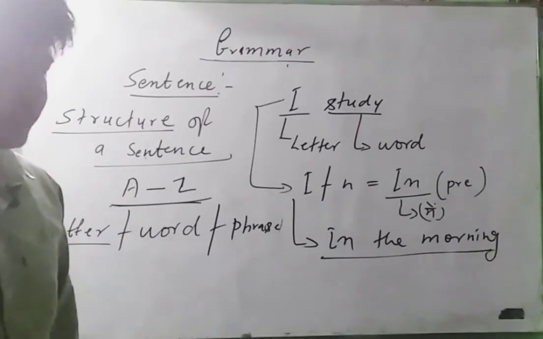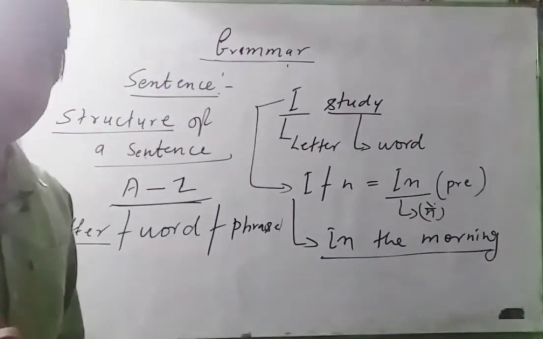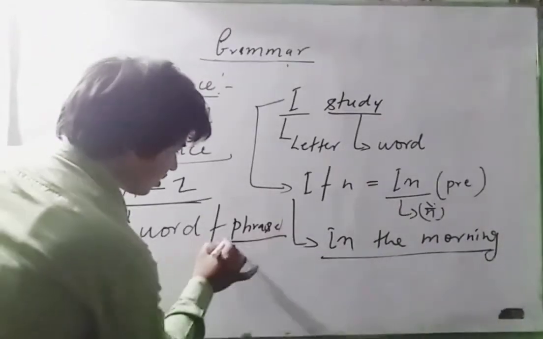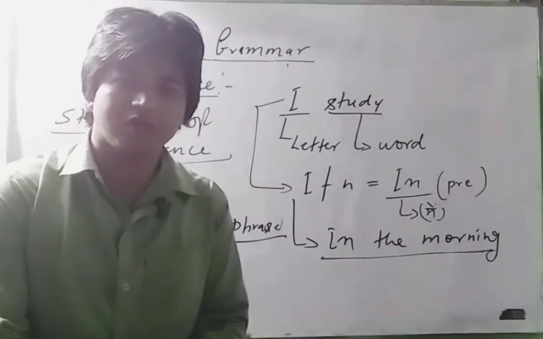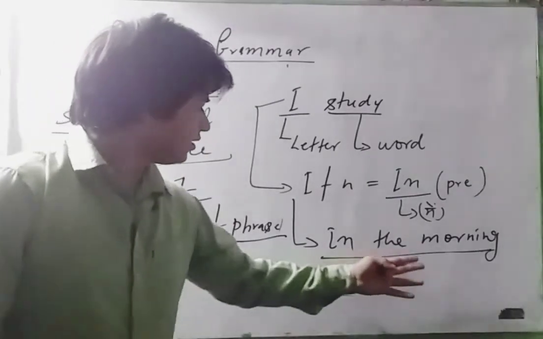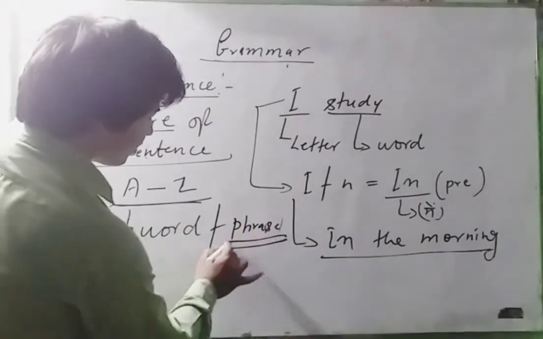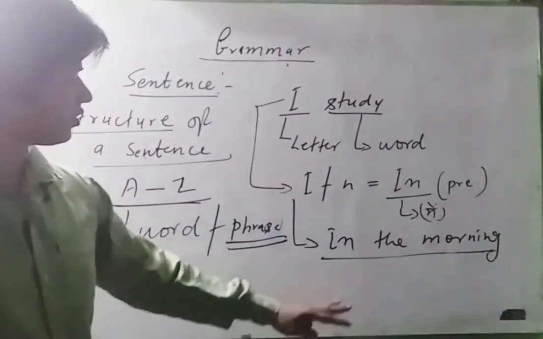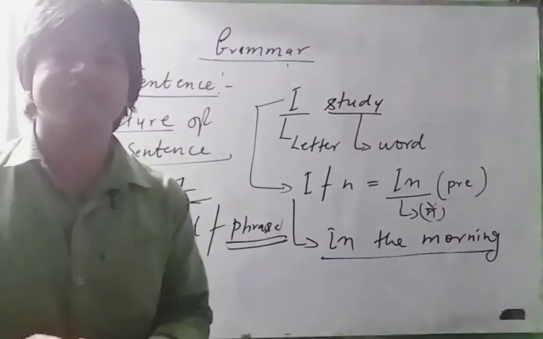So we can't say this is a sentence. So this is a phrase. In the morning, in the school, these are called phrases. Clear? Because this is not having a complete sense.